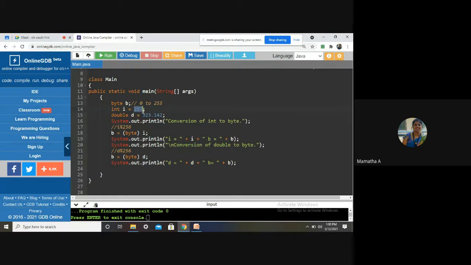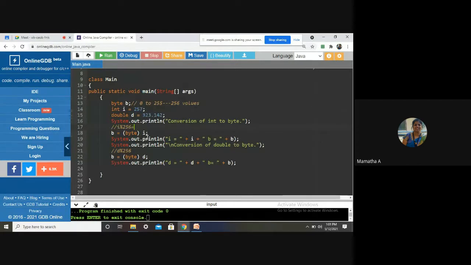So the compiler will operate on modulus. A remainder modulo operation will be done. It can hold 0 to 255, that means 256 values. So it takes I modulo 256.